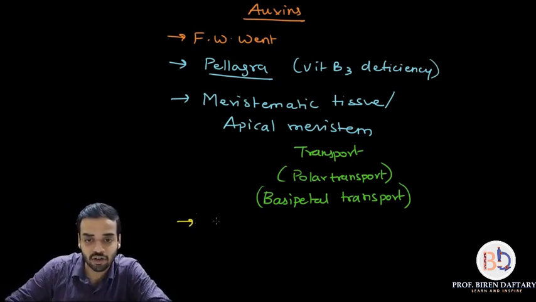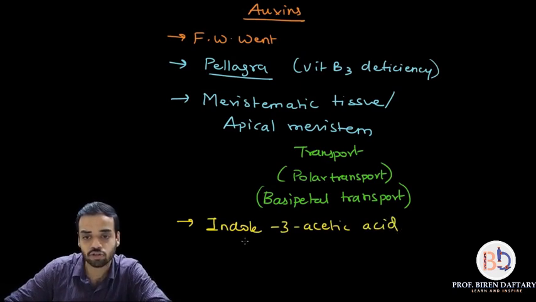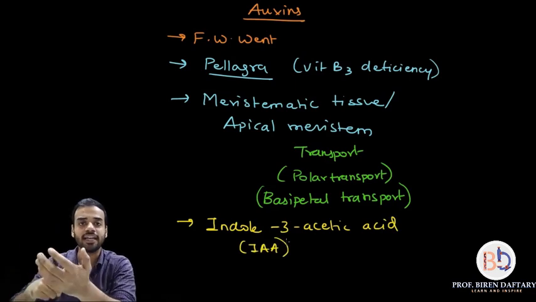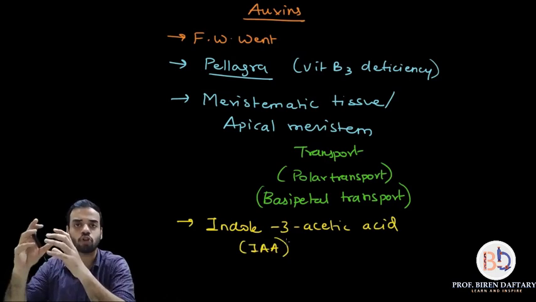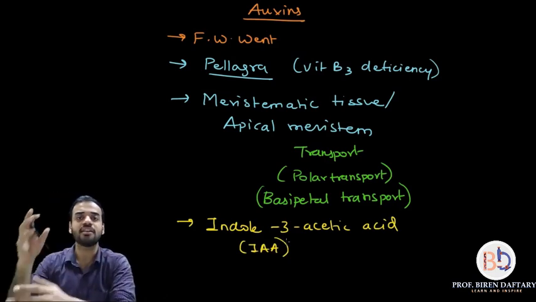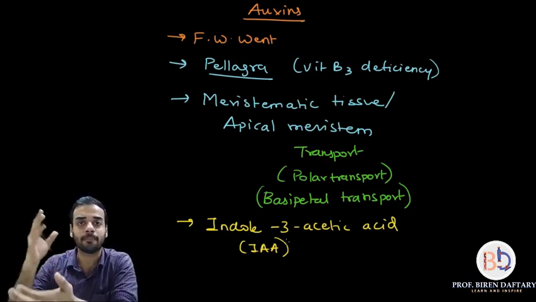The naturally occurring auxin is called indole 3 acetic acid, also written as IAA, that is the abbreviation. Indole acetic acid is the most common naturally occurring auxin present in plants.